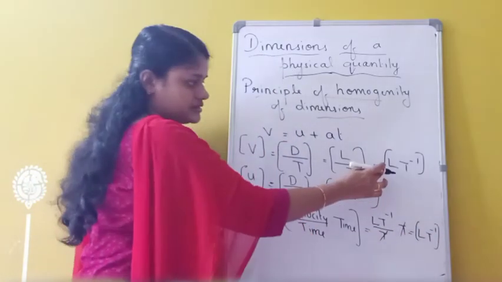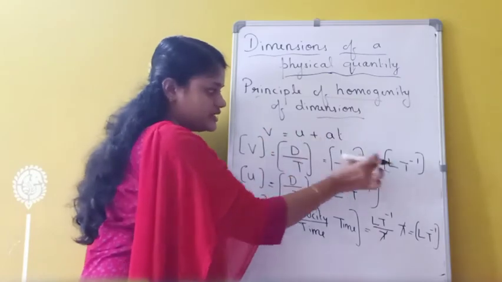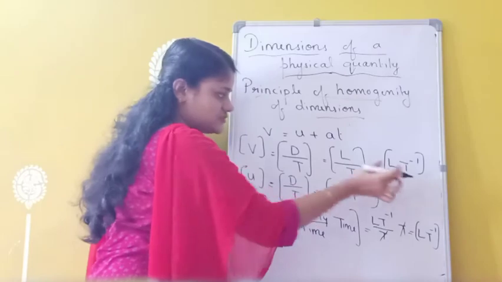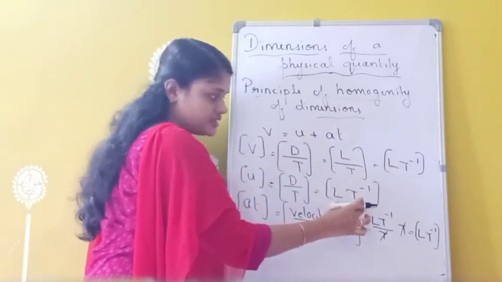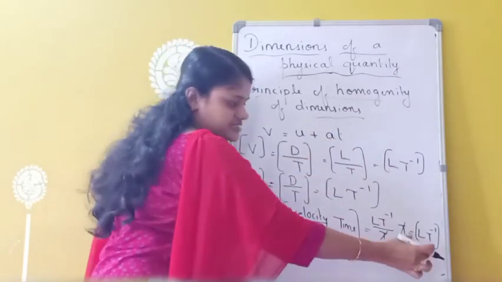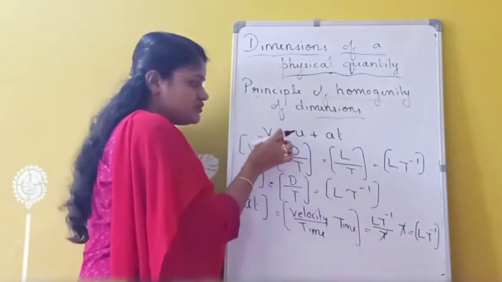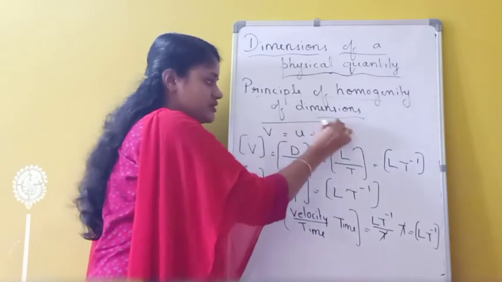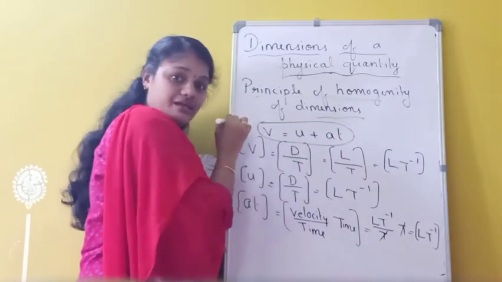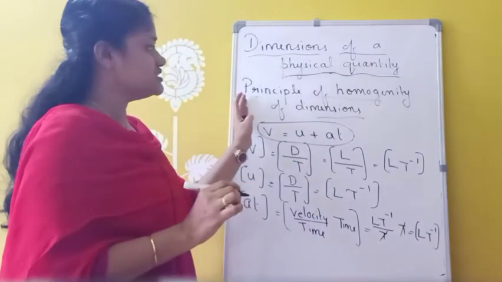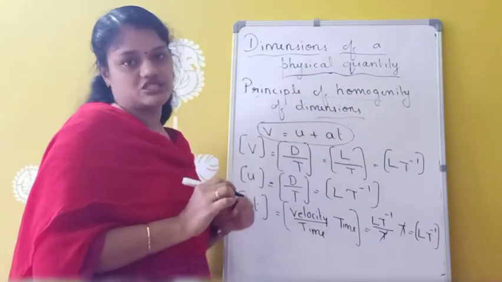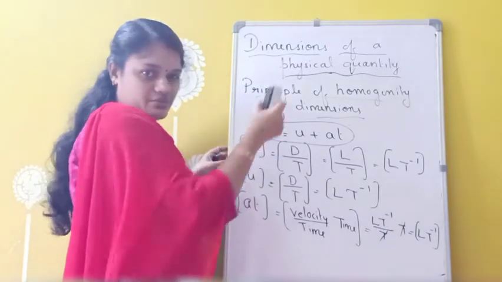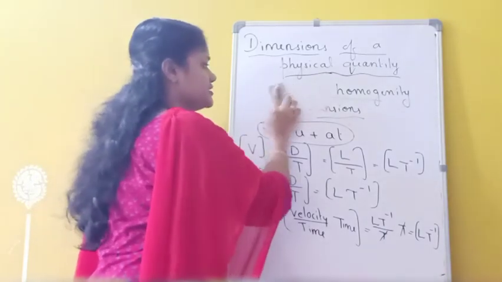So see here, the dimension of each and every term in this equation is same. So the dimension of V is LT raised to minus 1, the dimension of U is LT raised to minus 1, the dimension of AT is LT raised to minus 1. So if the dimension of each and every term in the equation is same, then this equation may be which one? Correct, dimensionally correct. Okay, so this is called the principle of homogeneity of dimensions. Okay, now I am giving dimensions of some important physical quantities.